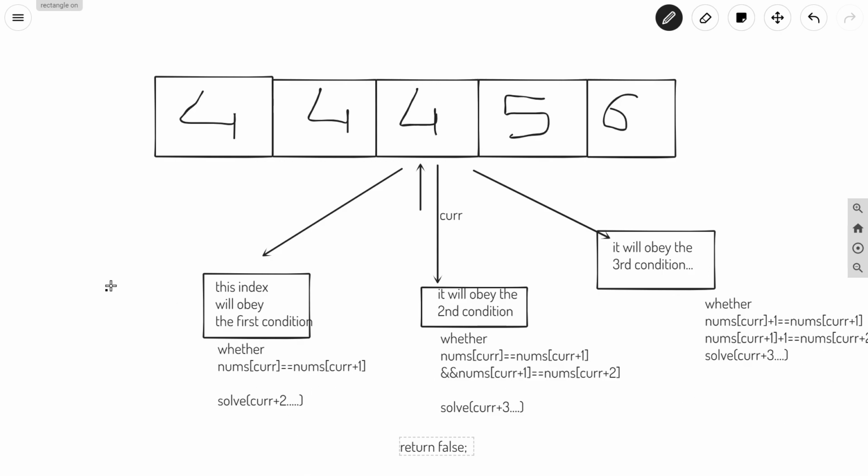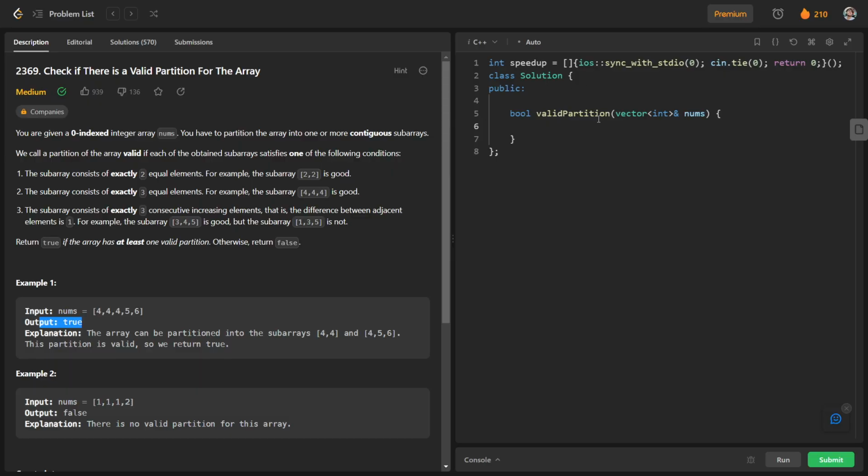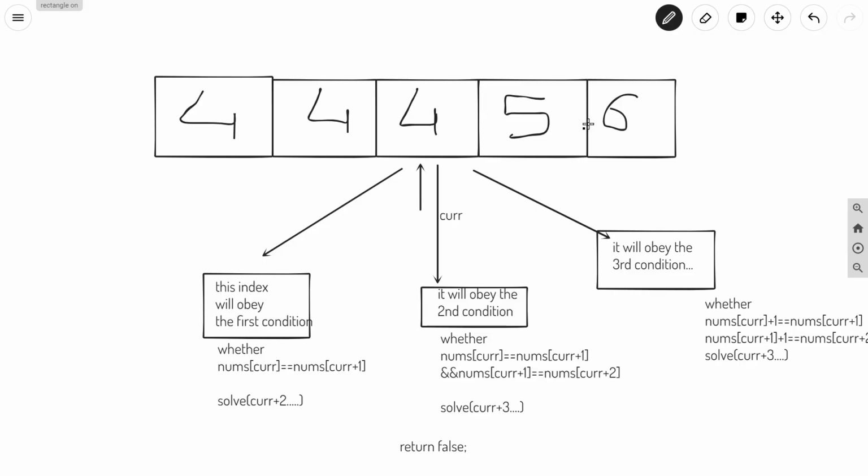So let us try to code this question. One more thing, we are using some sort of recursion here, so we will use memoization to reduce time complexity.